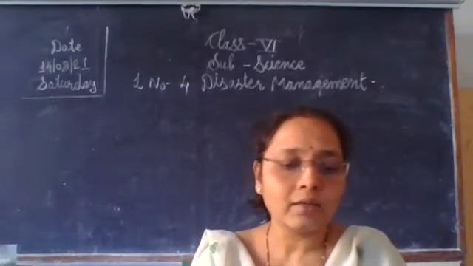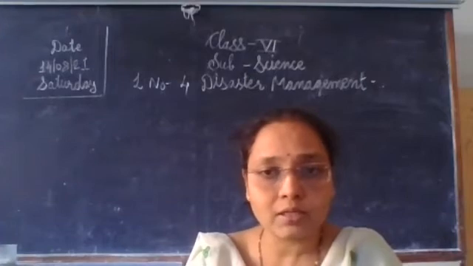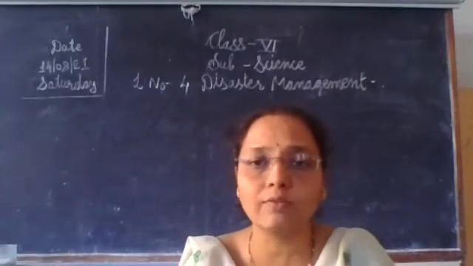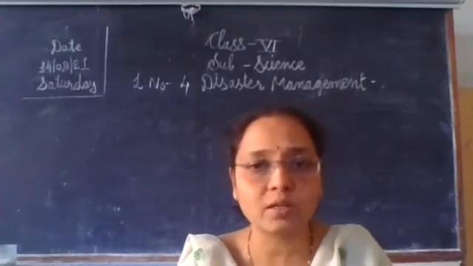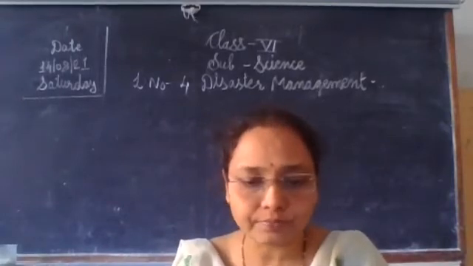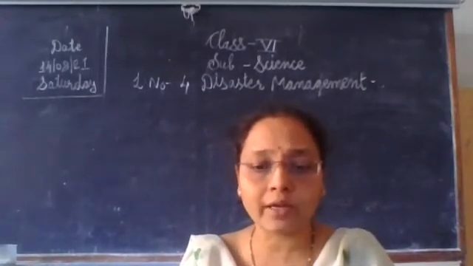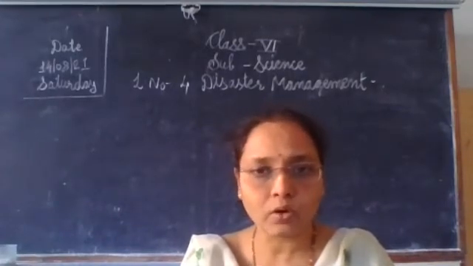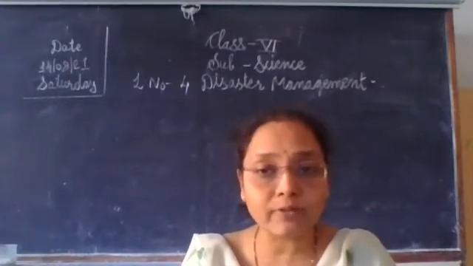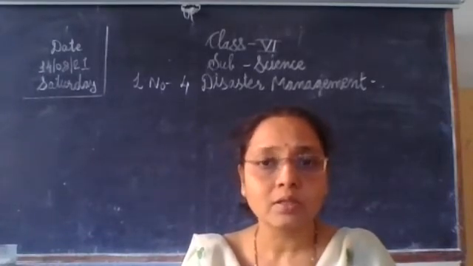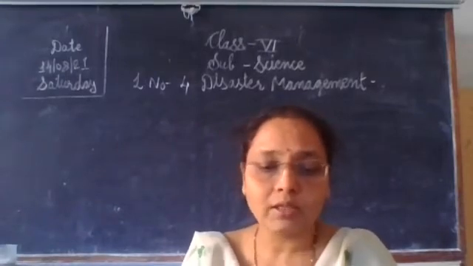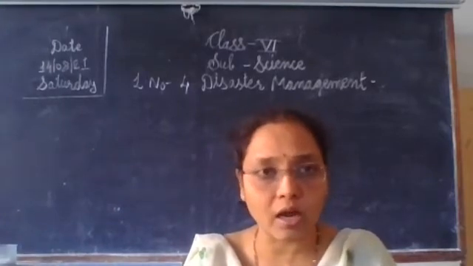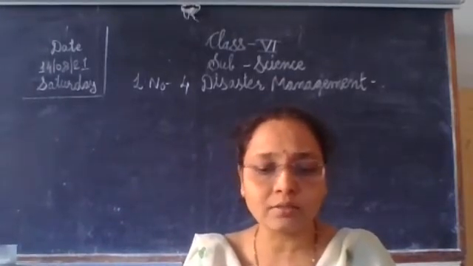Flood due to heavy rains is one of the causes of natural disaster. Why does a flood come? Due to heavy rain, and due to mismanagement, that also causes floods. Then earthquakes, lightning and volcanic eruptions also occur. Then sometimes forest fires occur. Then increased risk due to high density of population in a limited area also causes disaster.